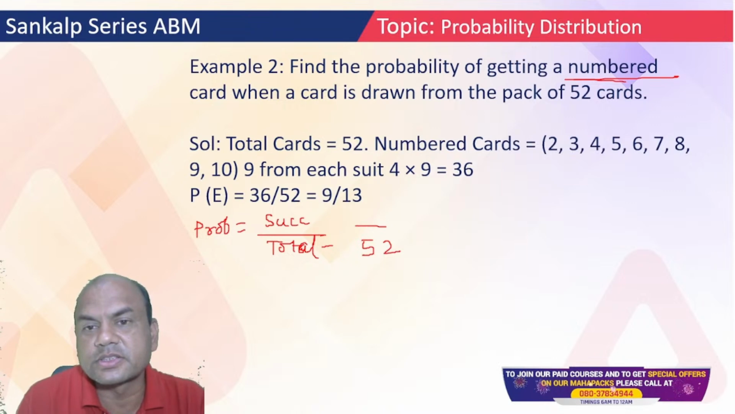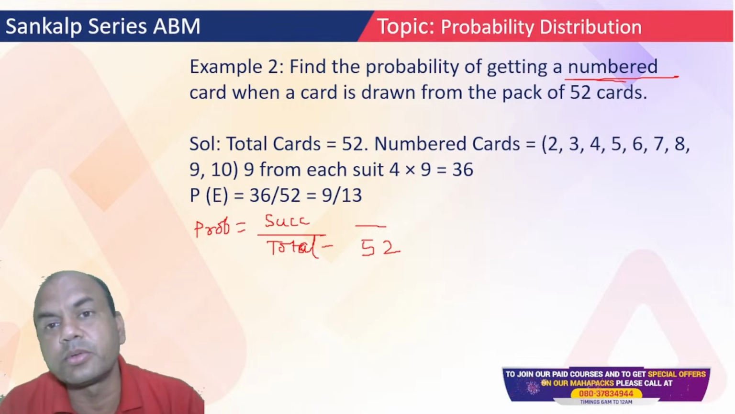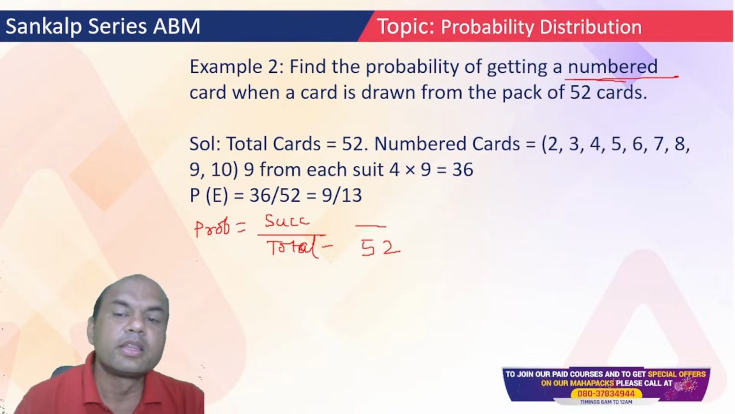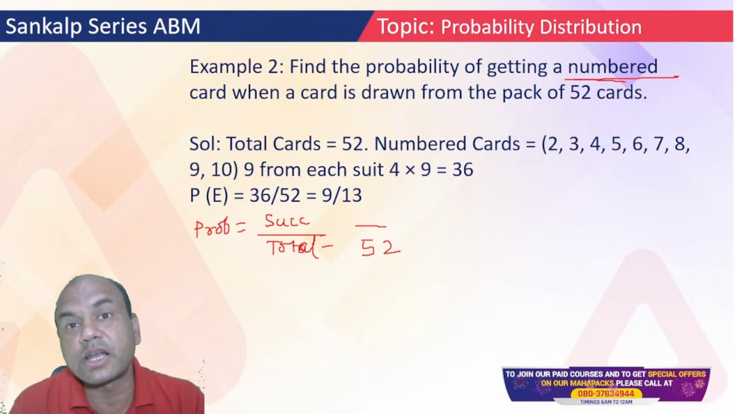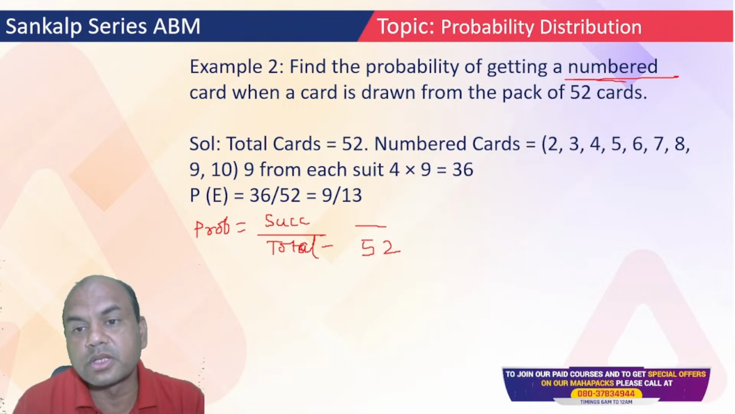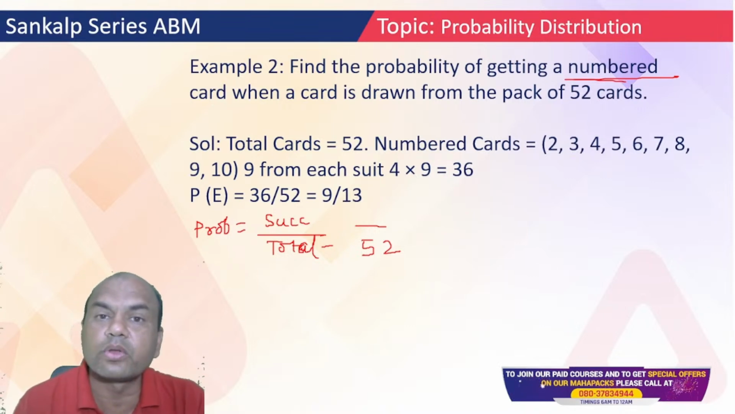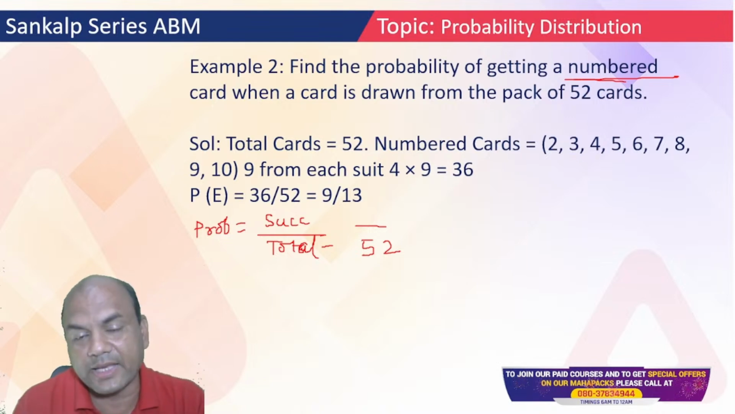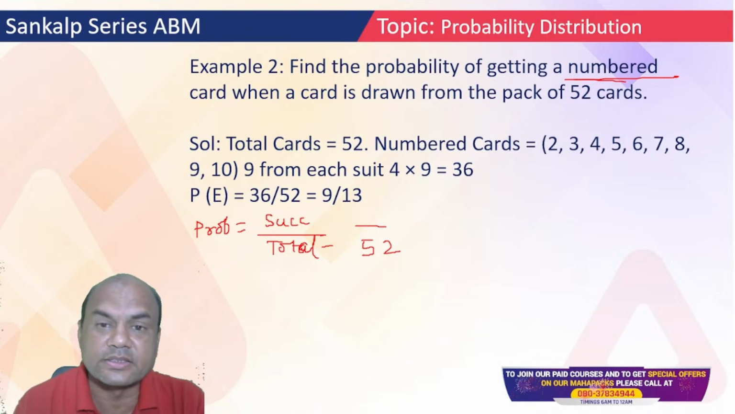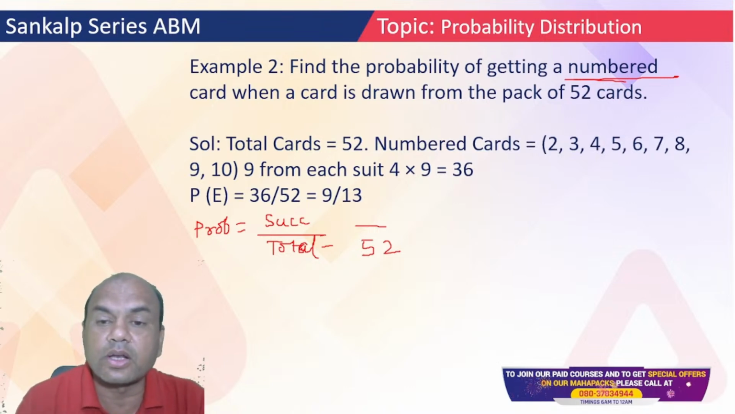What about the success? Success is a numbered card. In a pack of 52 cards, how many numbered cards are there? Numbered cards are those which have numbers: 2, 3, 4, 5, 6, 7, 8, 9, 10. Up to 10 you have all the numbered cards. After 10, you have the jack, the queen, the king, and the ace.